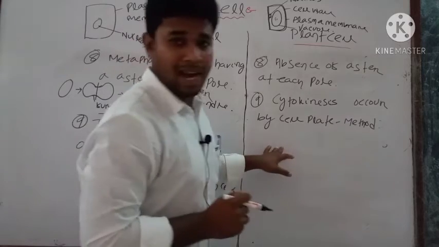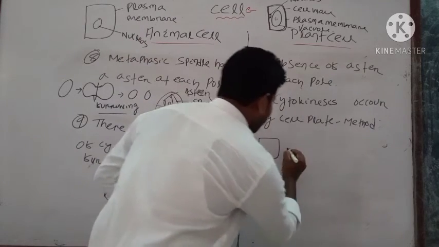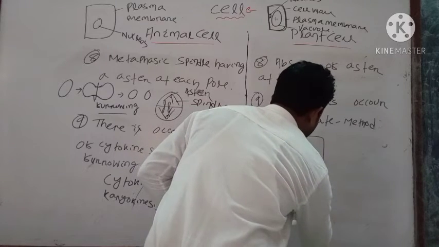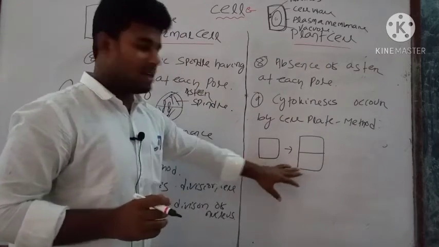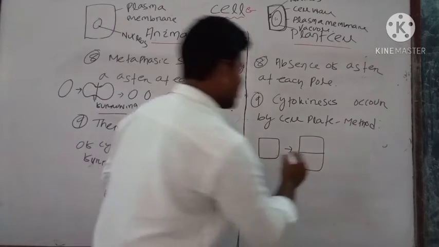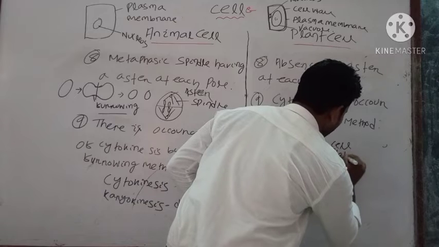Like that, in a plant cell, suppose this is your plant cell, when the division occurs there is formation of a cell plate between the two cells, or otherwise it is known as a phragmoplast.